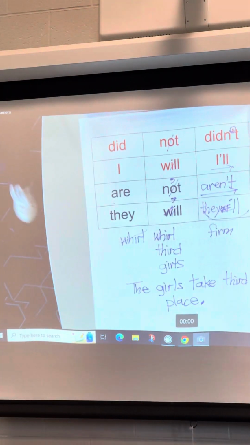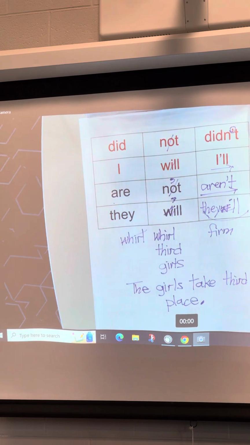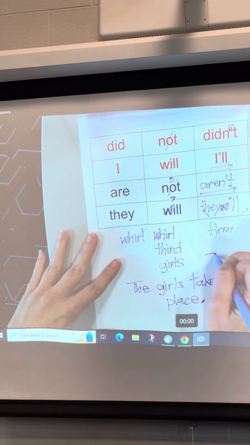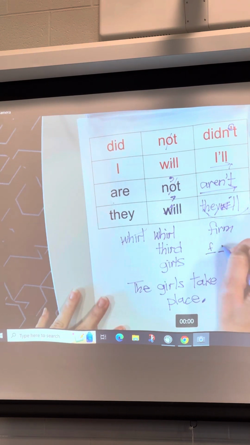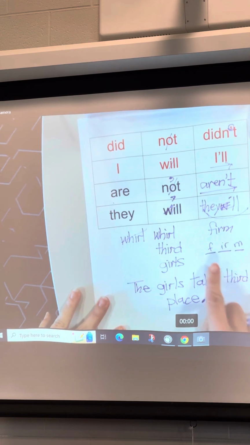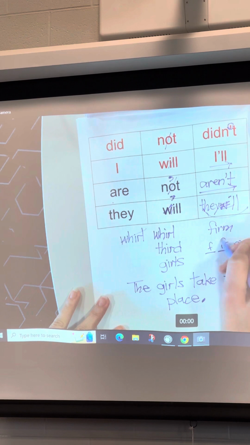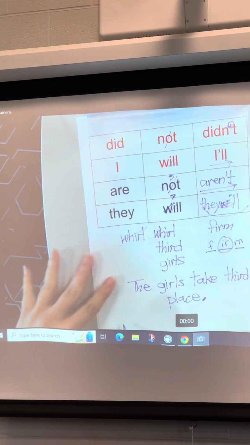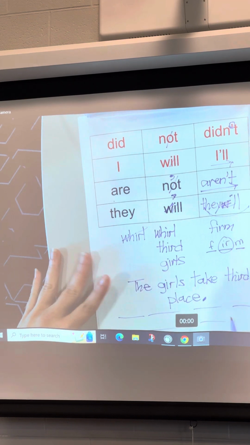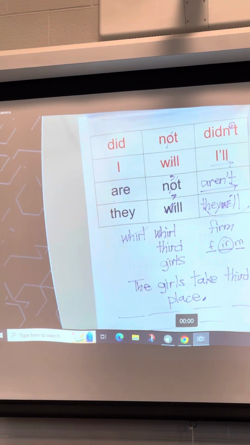Some things I would do too is, if you're making the sounds for firm, when they're putting their fingers up and making them, have them draw a line for each one of those sounds, and that helps them. Sometimes it helps them to see that there's 3 sounds with 4 letters and that those go together. Same thing with the sentence. I'd have them count how many words there were and then make that many lines. So that's just an extra support for kids who need it.